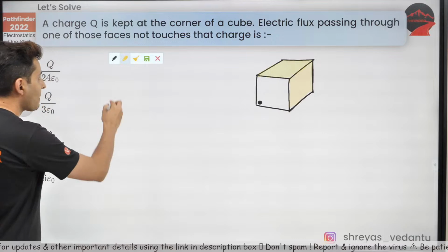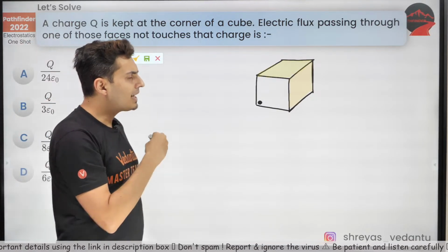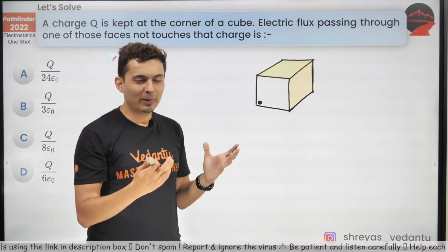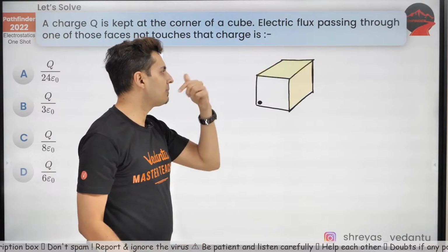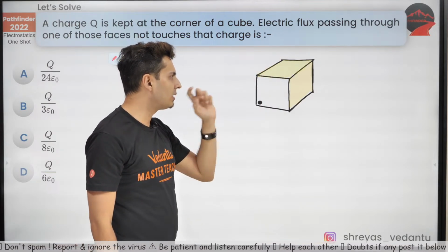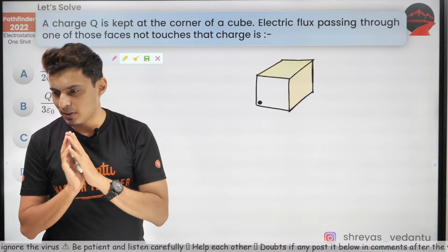Remember that. Now what you need to do, let's make an imaginary cube which will help me analyze how much flux is passing through it, because right now it's difficult to visualize how much flux is passing. I know one thing for sure.